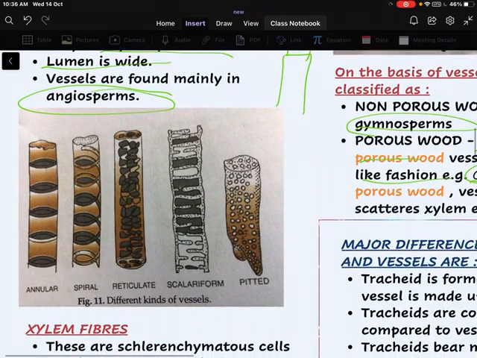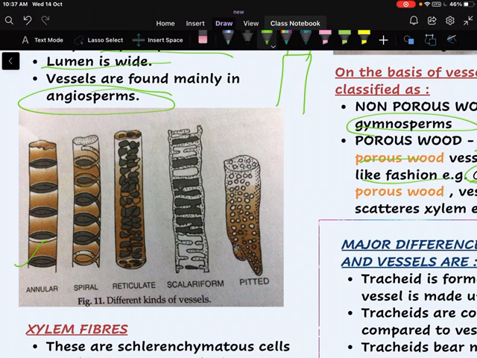Trachea or vessels are also of different kinds, as we did for tracheids. Annular, that is ring-like. Spiral, where lignin is deposited in the form of spirals. Reticulate, where many spirals are present but they intercross each other. Scleriform, which gives a ladder-like appearance. Pitted, where at some places the wall is thickened, but at some places it is unthickened.